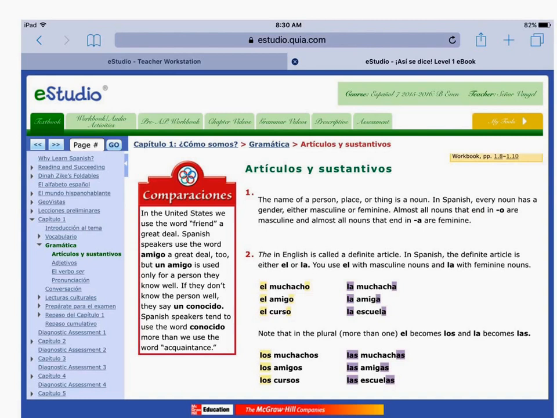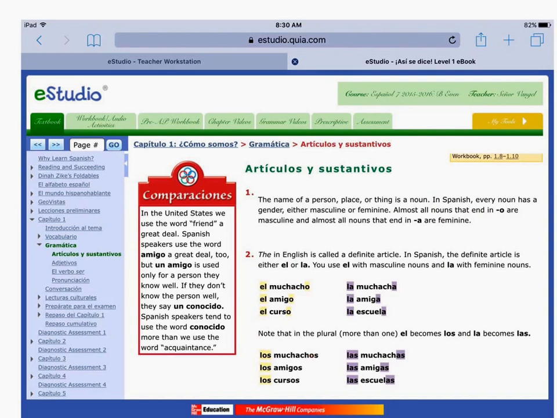They're also showing you here that there's two more ways to say the word the. El goes to los and la goes to las. So really there are four ways. We have el, la, los, and las to say the word the, which is a little bit confusing to think about at the beginning, but it's very, very organized.